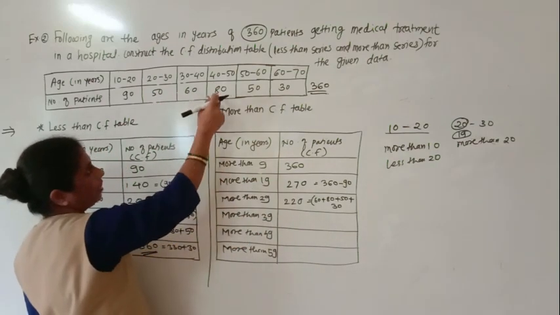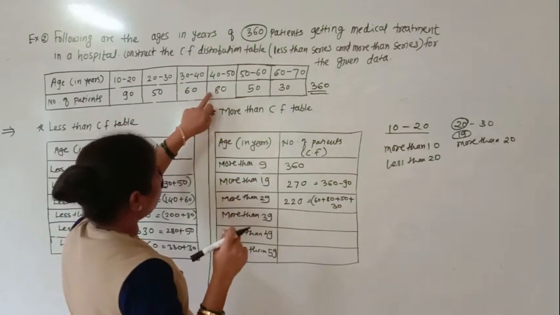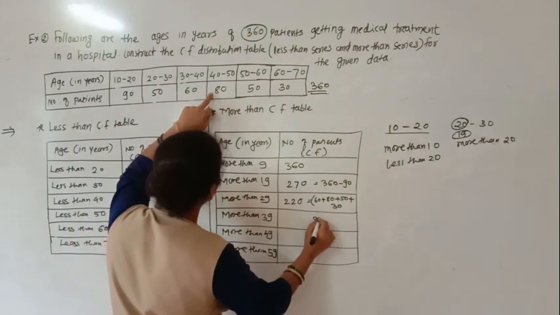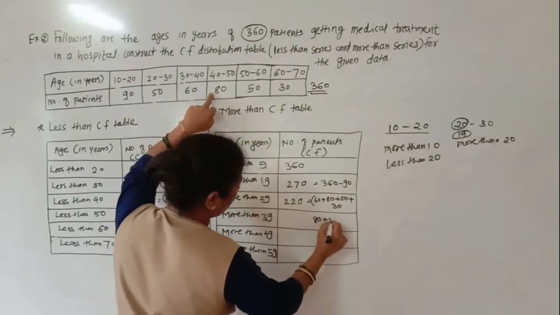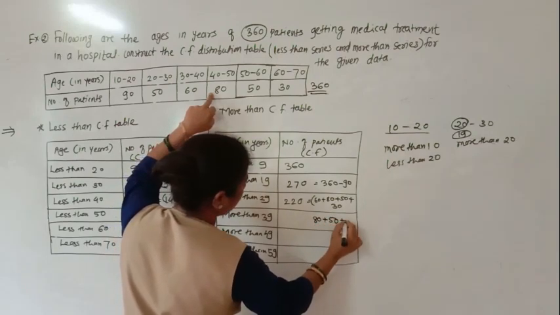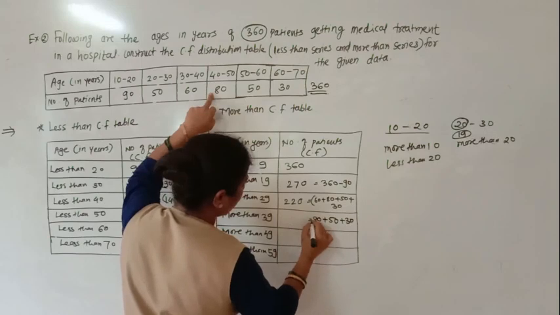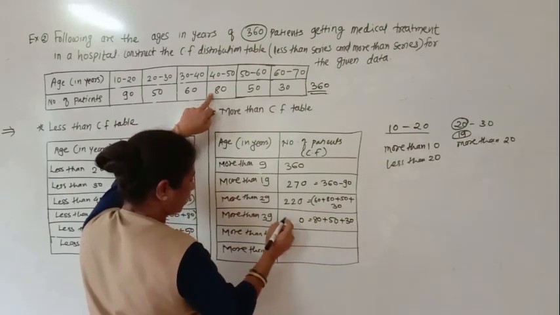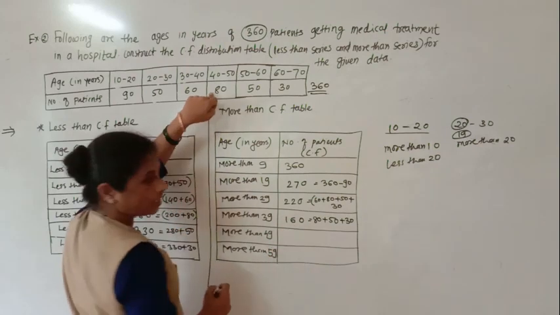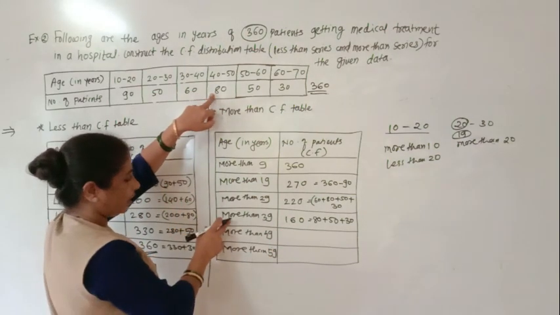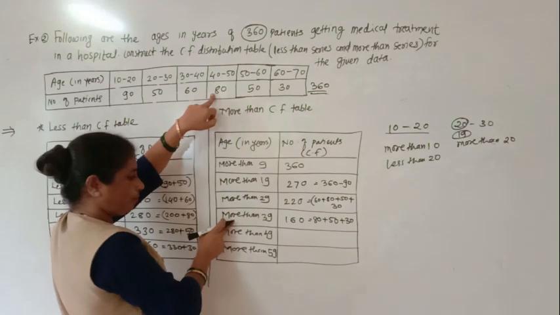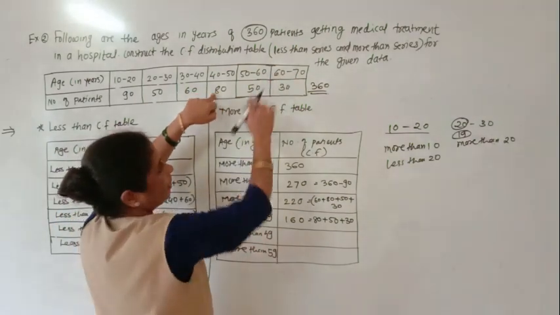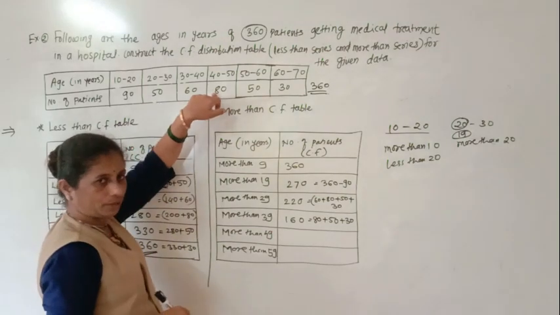More than 39 means here. Correct. So here 80 plus 50 plus 30. So you will get 0, 8 plus 8, 16. 160 patients are there. They are the age more than 39. More than 39 means up till the age of 60 to 70.